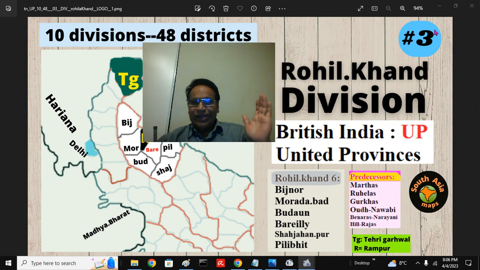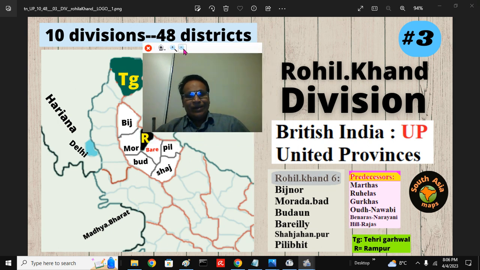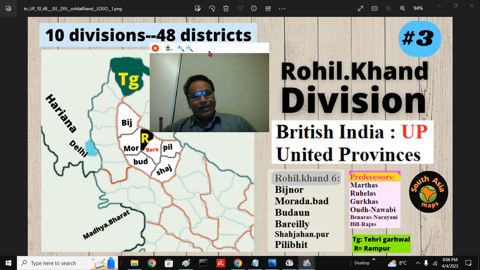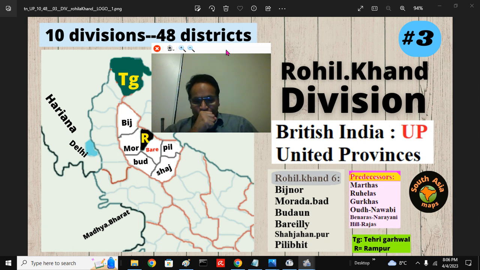This is part 3, called the Rohilkhand division, the political division. Most of the time people may not be aware of the political divisions. I also used to be like that. Now I found that it is very important, and it gives a broad bird's eye view of a land, a territory. If you want to understand more about the land, South Asia, Bharat Mata, and you know those divisions, it is much easier. You can comprehend the political and social events going on in various parts of South Asia.